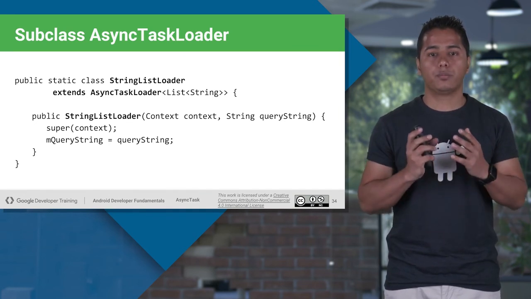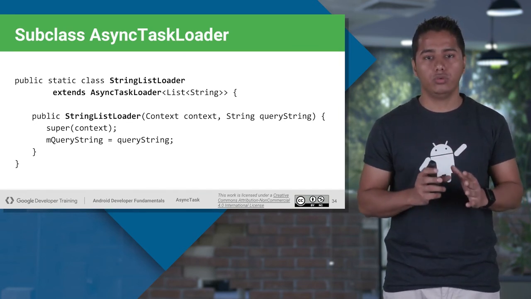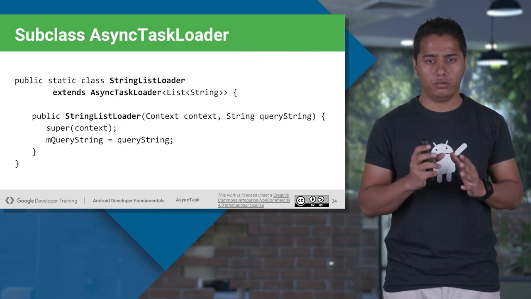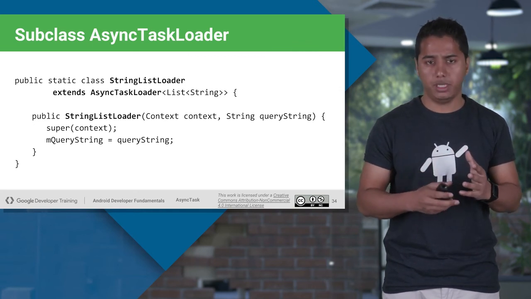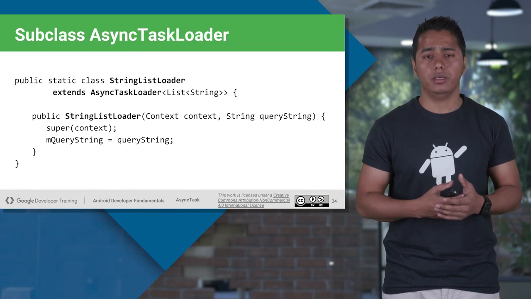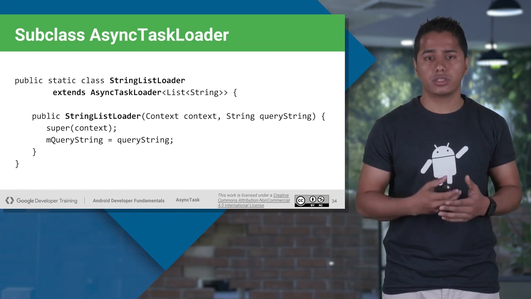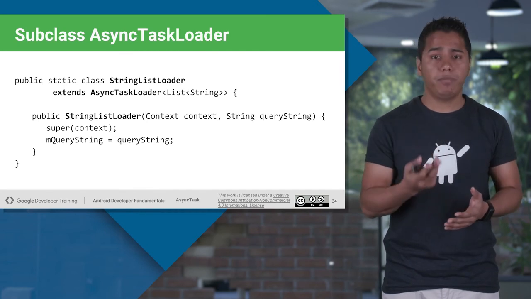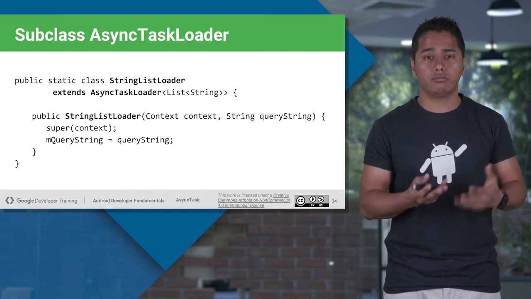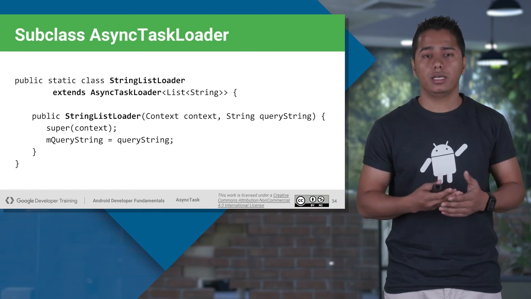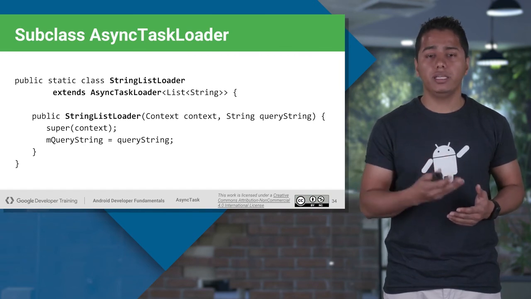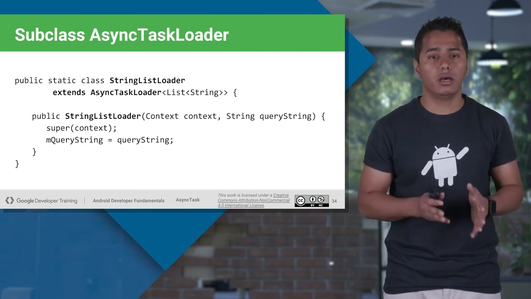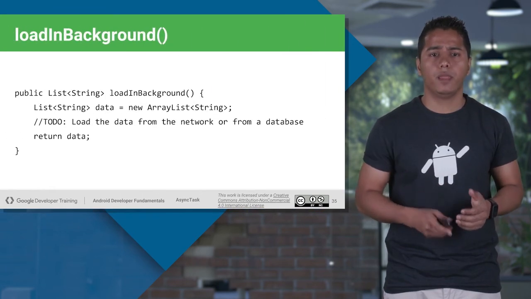and provide the type of data you want to process here. Maybe a list, maybe any other data structure you want to process. Then in your constructor, if you are using it outside the class as a generalized loader, you might need a context object and whatever other data you want to pass here.